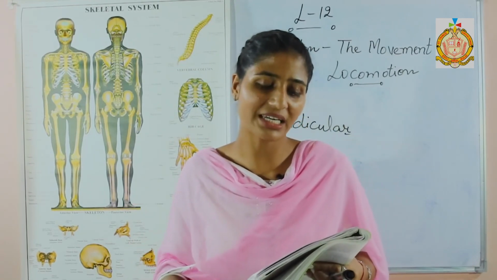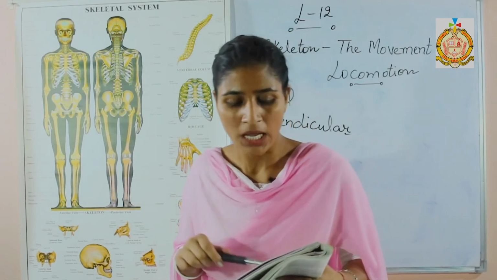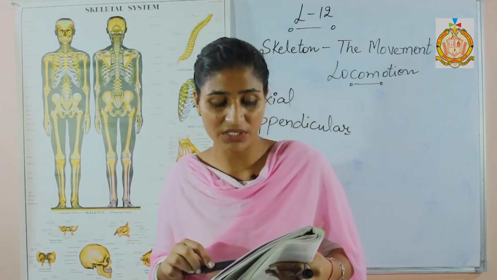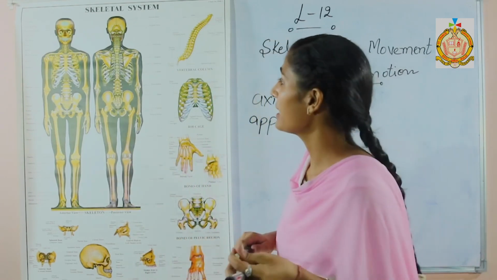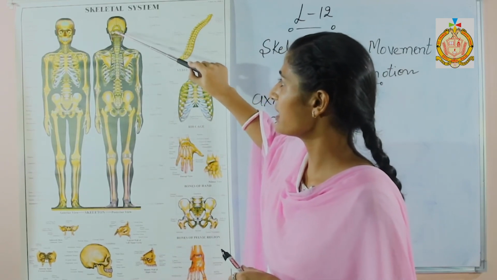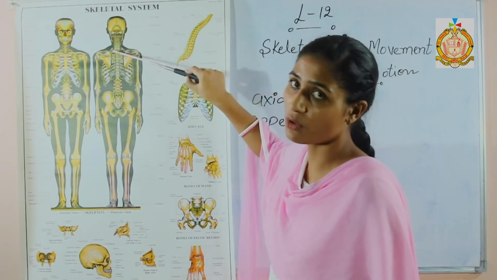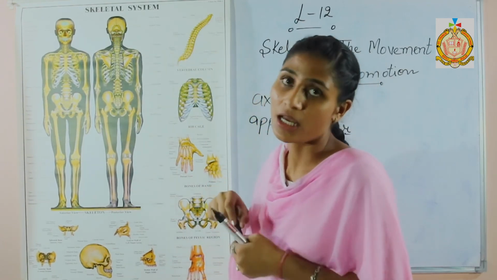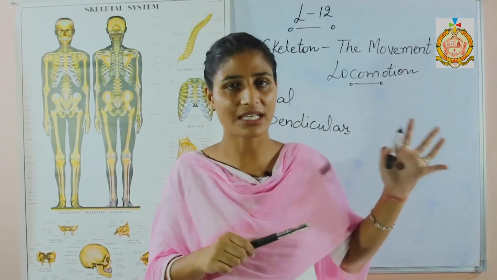The back part of the cranium contains a large hole known as the foramen magnum, through which the spinal cord emerges from the brain and continues behind the backbone. The spinal cord is attached from here, and that is where the spinal column bones start. So this is all about the skull bones, and we have discussed the types of skeleton system.